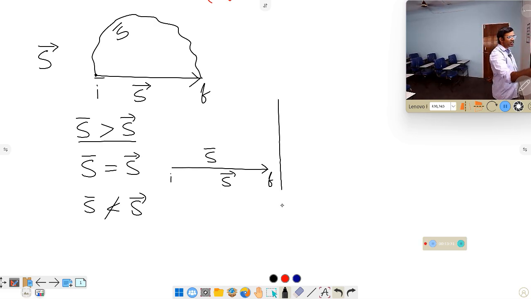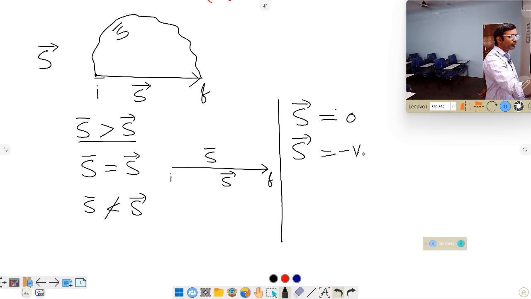Next, we come across the cases where displacement may be equal to 0, displacement may be negative, displacement may be positive. This is the most important point you have to understand.